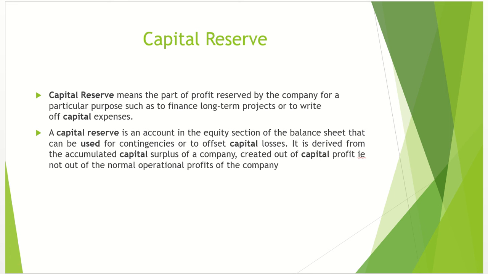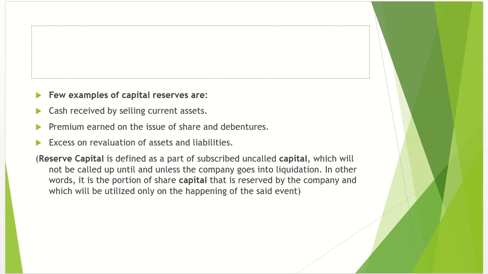Normal operational profits of the company से हम क्या बनाएंगे? हम revenue reserve बनाएंगे. But जो normal operational profits नहीं है, जो capital profit है, for example sale of any asset, वहाँ से जो reserve बनेगा उसको हम capital reserve कहेंगे. Okay? Examples of capital reserve क्या हो सकता है? Cash received by selling current assets, premium earned on the issue of share and debentures, excess on revaluation of assets and liabilities.